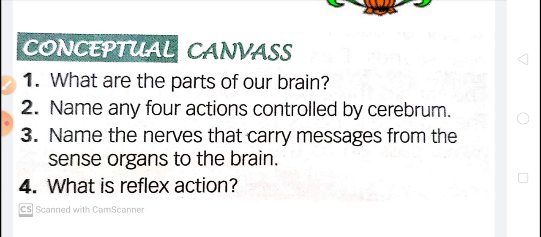Another question is, name any four actions controlled by cerebrum.